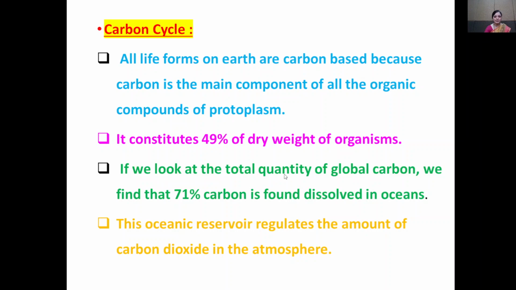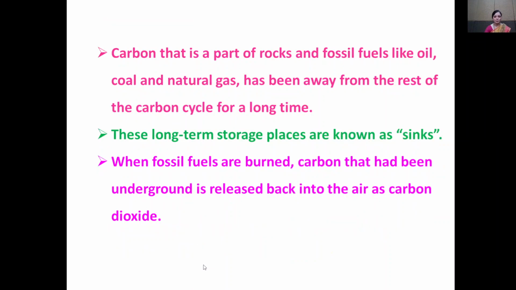If we look at the total quantity of the global carbon, we find that 71% carbon is found dissolved in the ocean. This oceanic reservoir regulates the amount of carbon dioxide in the atmosphere. Carbon is a part of the rock, and of the fossil fuels like oil, coal, and natural gas, and has been away from the rest of the carbon cycle for a long time.